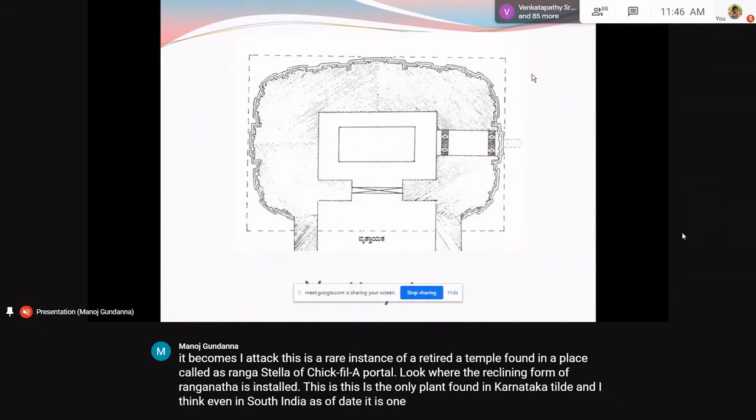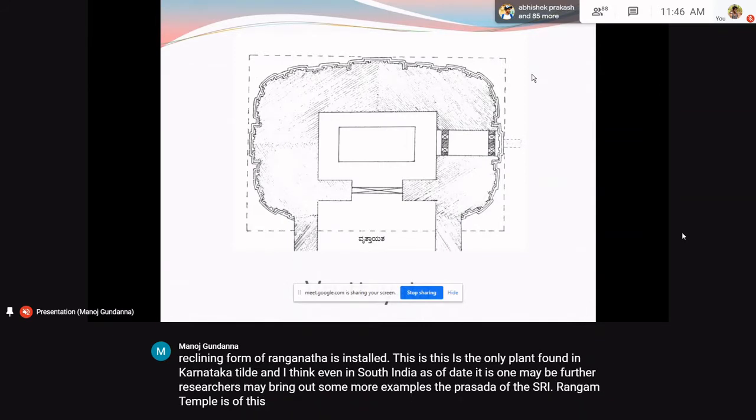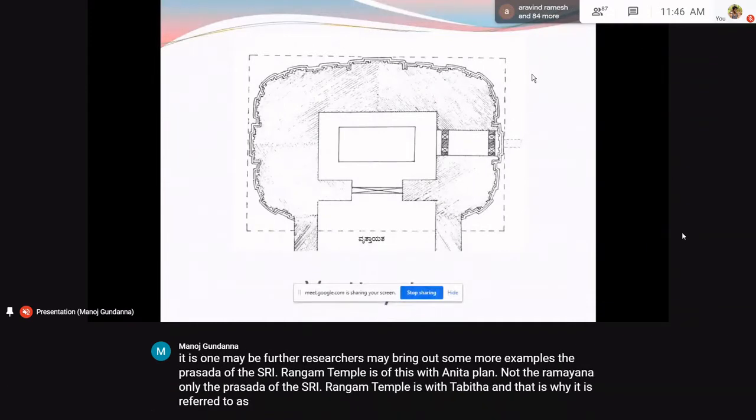Maybe further researchers may bring out some more examples. The prasada of the Srirangam temple is of this Vrittayata plan, not the Vimana. Only the prasada of the Srirangam temple is Vrittayata. And that is why it is referred to as a Pranavakara Vimanam.